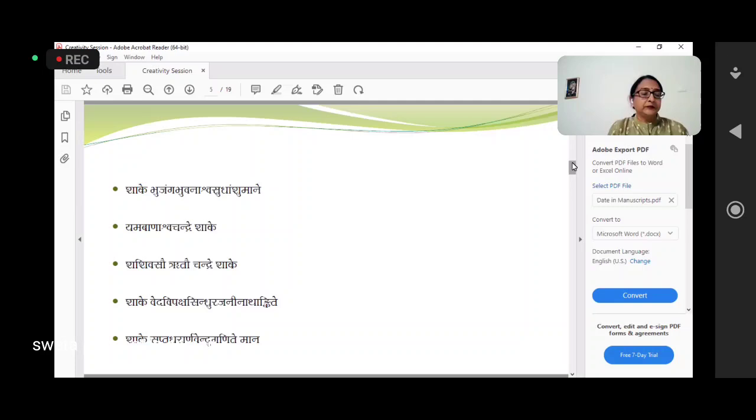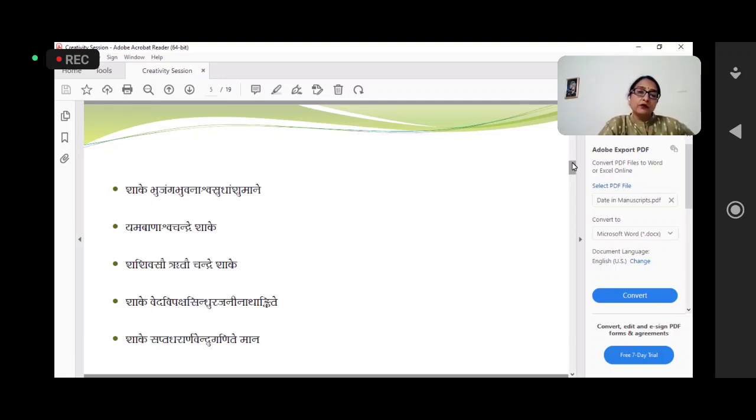The second one is Yama, Bana, Ashwa, Chandra, Shake. So how will you decipher this? Yama is 1. Bana, everybody knows, Panchasharaha, 5. Ashwa, again 7. And Chandra is 1. In the first line you found it as Sudhanshu, and here directly it is Chandra.